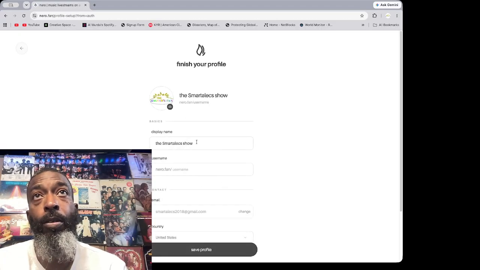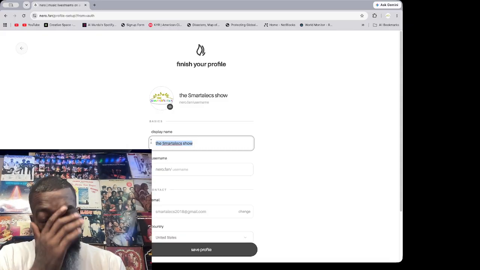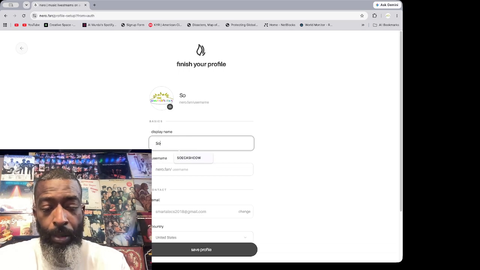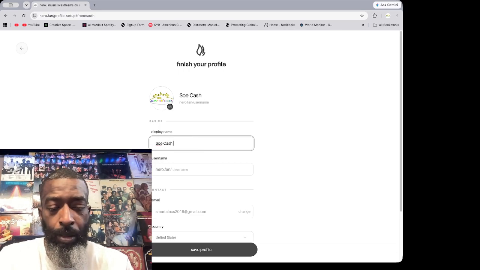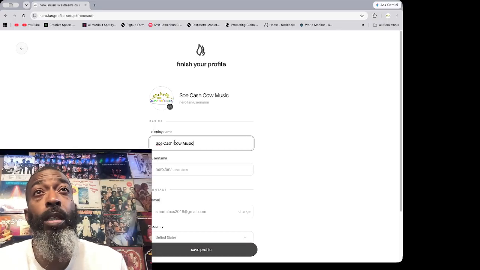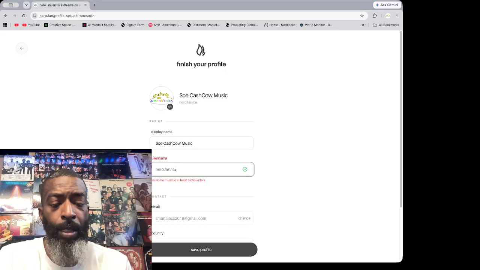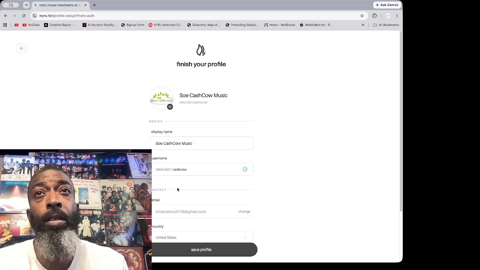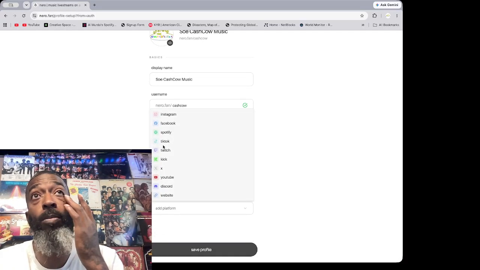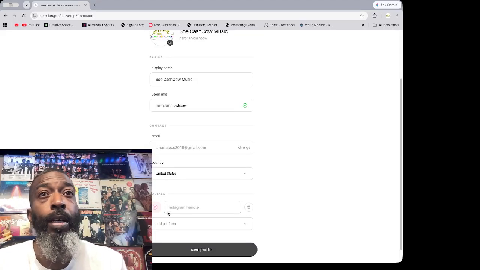So boom, now you can set up your name. I could just put SOE Cash Cow Music. Username Cash Cow. Let's see if that's available. Still available. Dope. Got my email there, United States, and I can add whatever platforms I want to add. So I want to add my Instagram. It's there. I put my handle there, and so on and so forth.